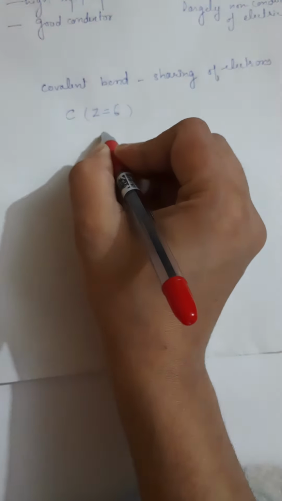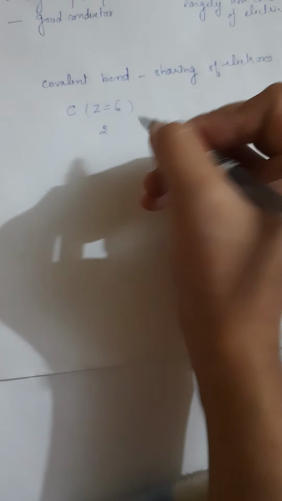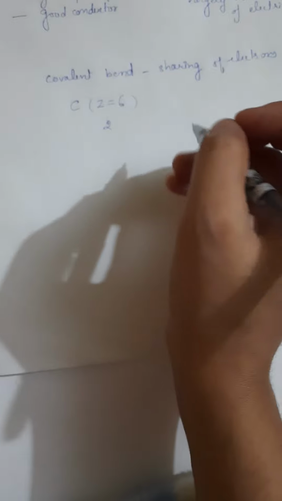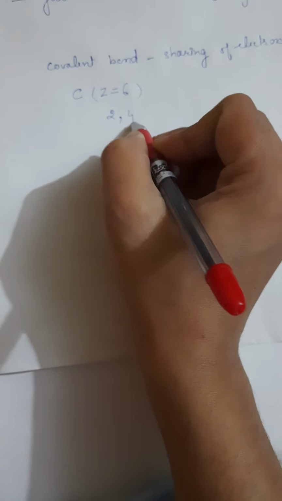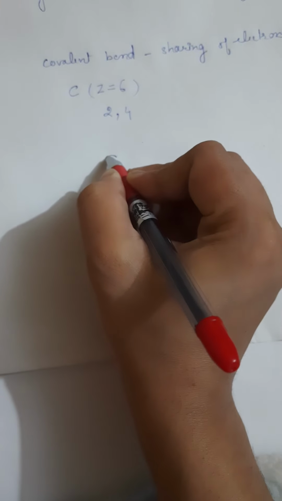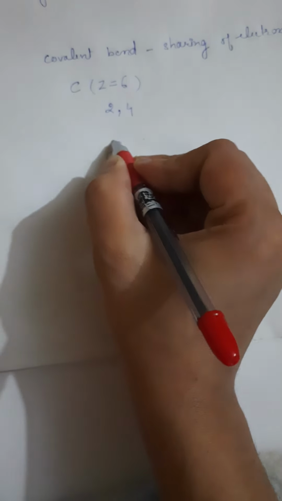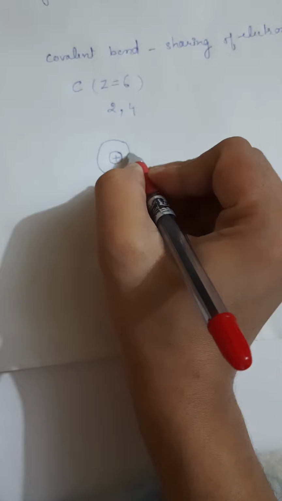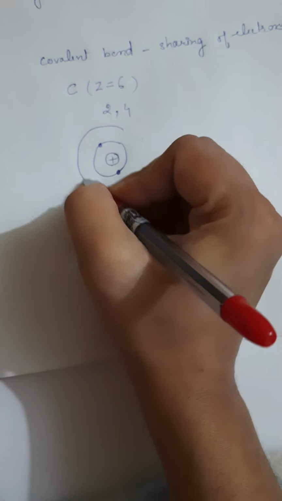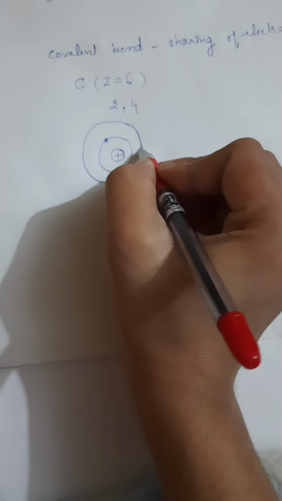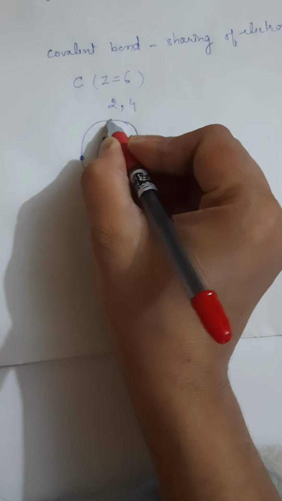If I write it in the form of magic numbers, it is 2 4. This is the nucleus, then in the first shell 2 electrons, and in the second shell 4 electrons.